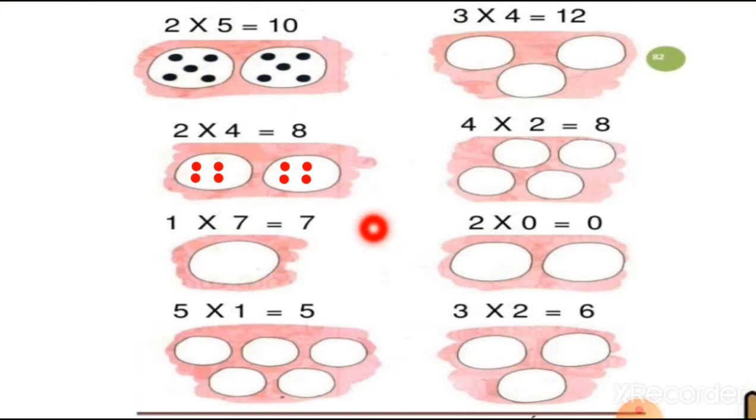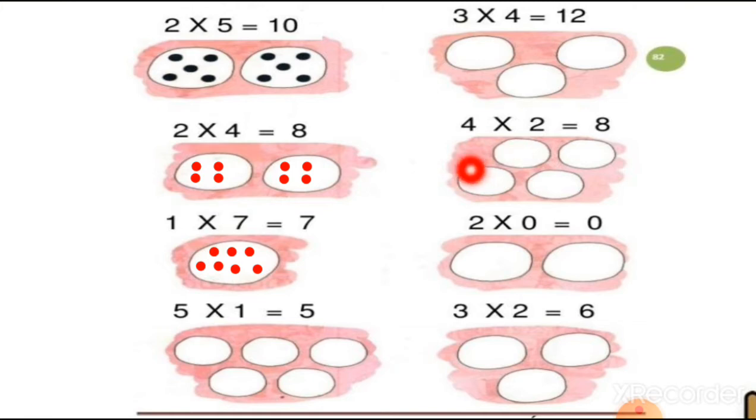Now here there is 1 group, 1 7s are 7. It means we have to put 7 small circles in the 1 group. So let's put the 7 circles: 1, 2, 3, 4, 5, 6 and 7. So in total we put 7 circles in this group.